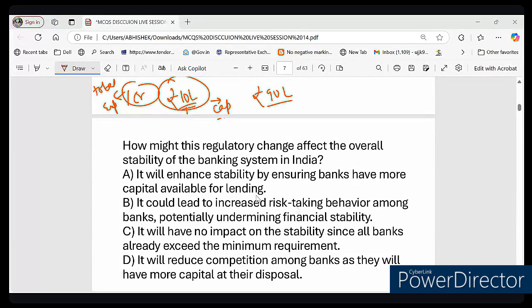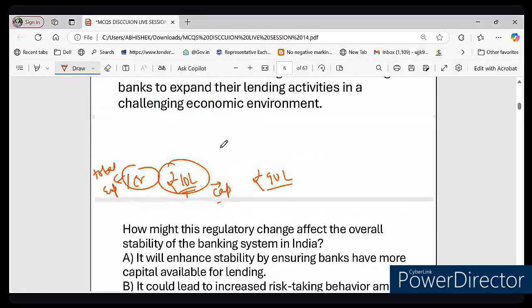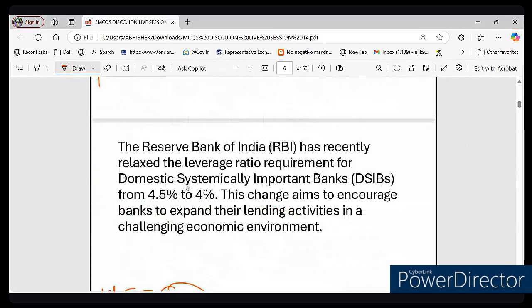So okay, let's continue our discussion. What happened in this case is that RBI had a rule. What is the meaning of DSIB? Can you give some example of this DSIB, domestically systemically important bank? So RBI has a rule that big banks, that is DSIB, must maintain a leverage ratio of at least